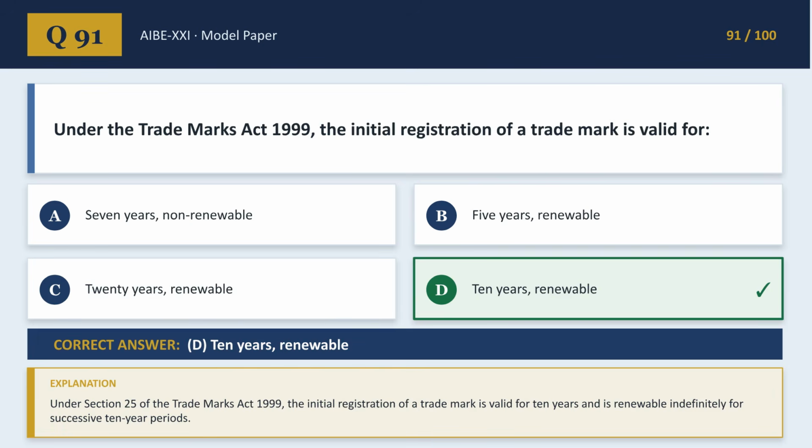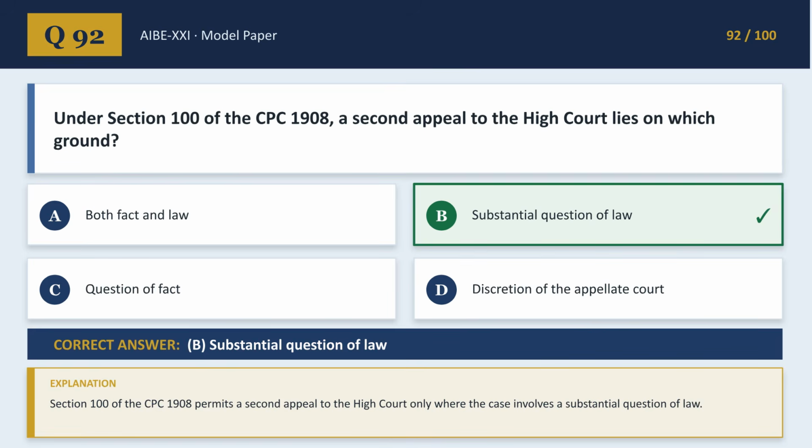Under the Trademarks Act 1999, the initial registration of a trademark is valid for 10 years and is renewable indefinitely for successive 10-year periods, as per Section 25. Regarding Section 100 of the CPC 1908, a second appeal to the High Court lies only where the case involves a substantial question of law.